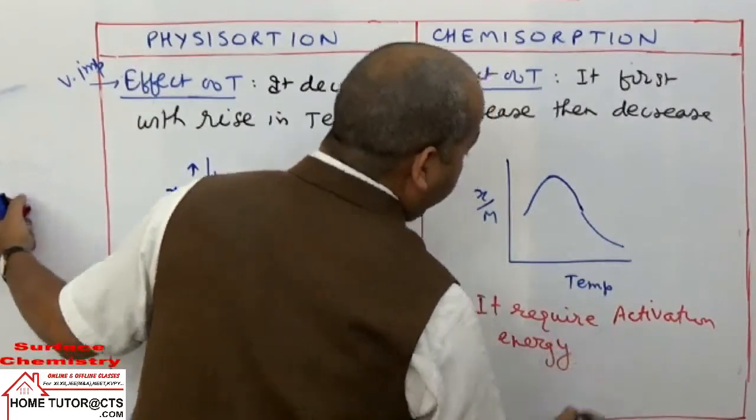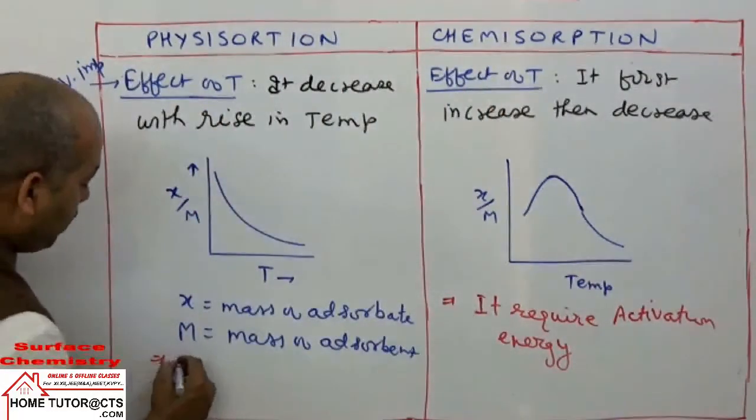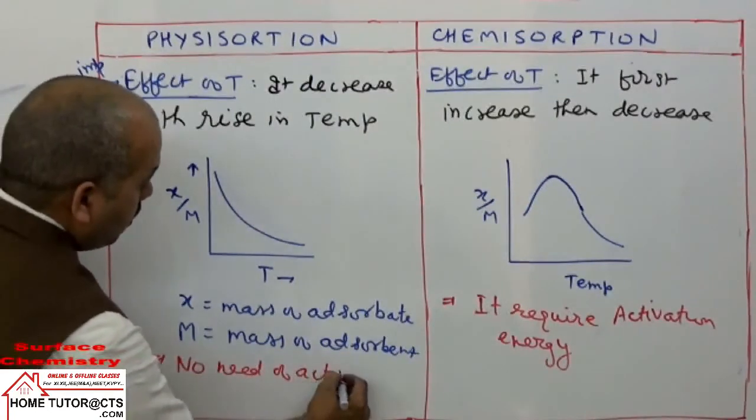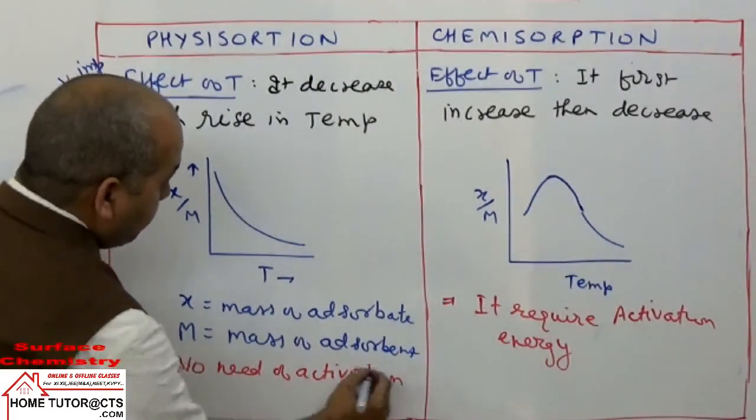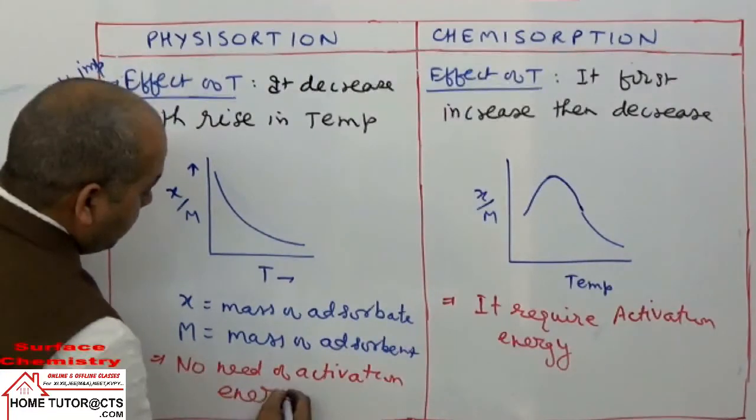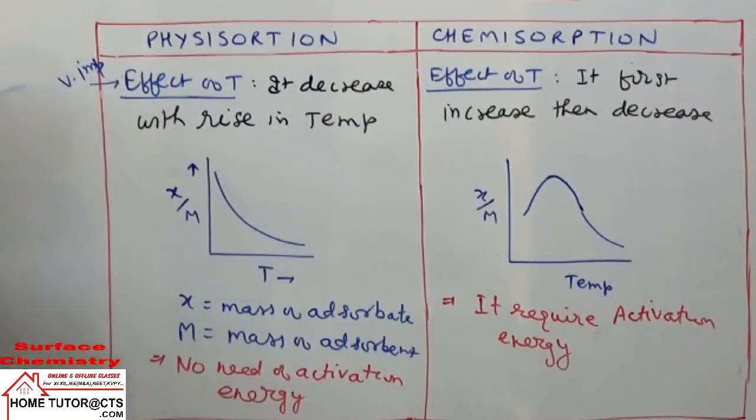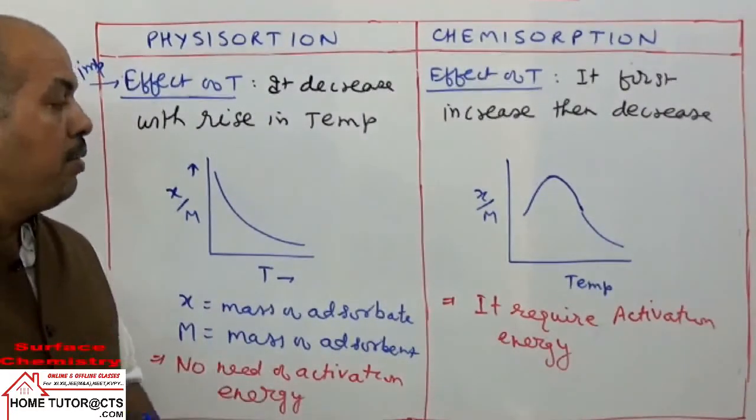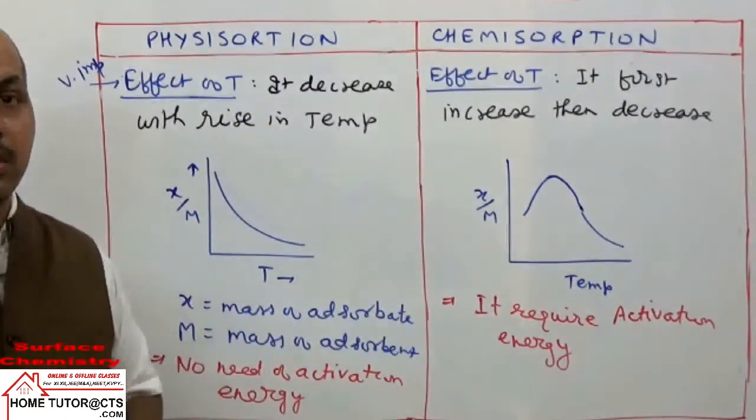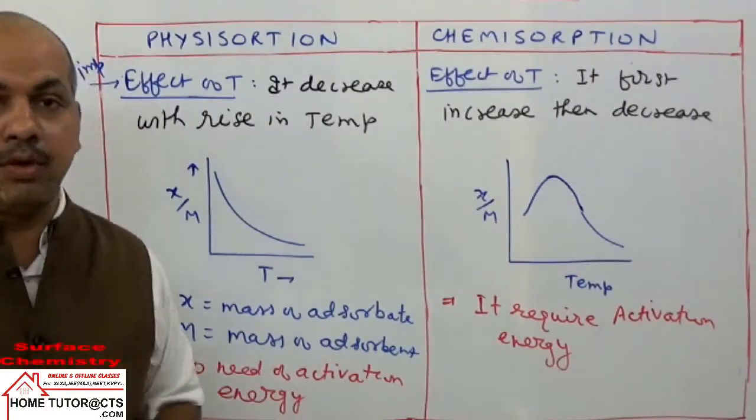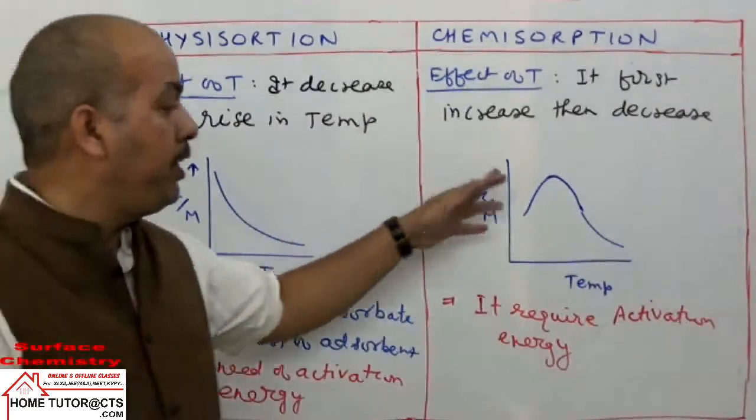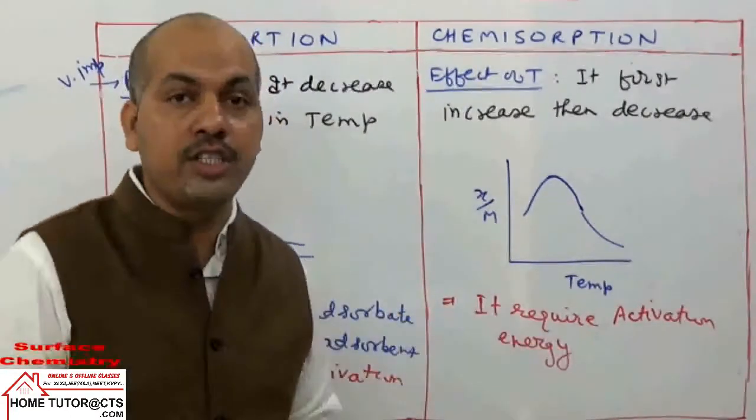Already we have read in the kinetics chapter. Here it says no need of activation energy. Why? No formation of surface compounds. But they form surface compounds. For the formation of surface compounds, some energy will be required. That energy required is activation energy.